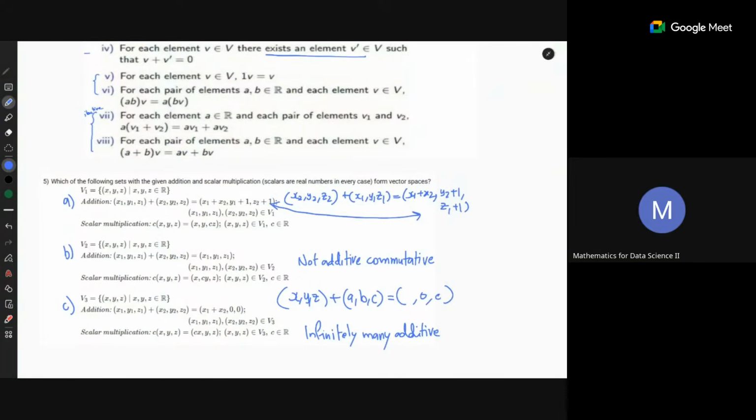But the summation is defined like this, so you can never get back the original vector. It will always be x plus a, but this x plus a has to be equal to x. So this forces a to be 0. But y and z need not be 0. They can be anything else. So there is no additive identity. There are not infinitely many, but there does not exist any identity.